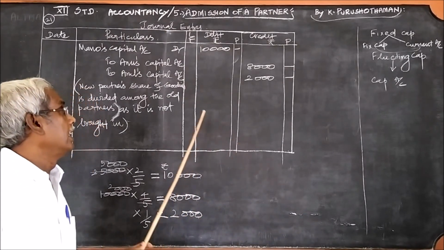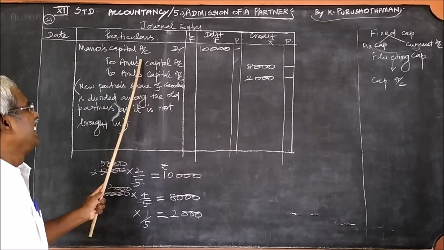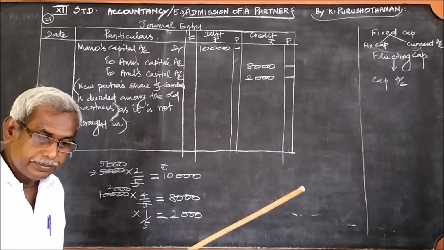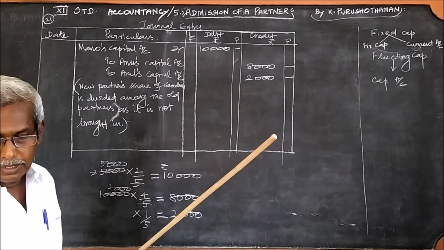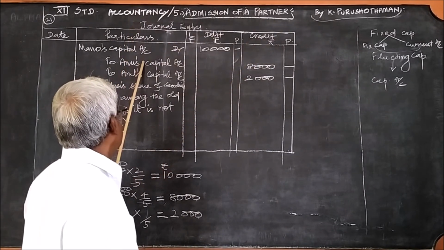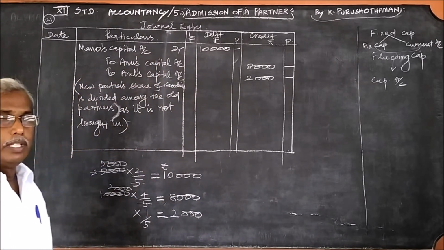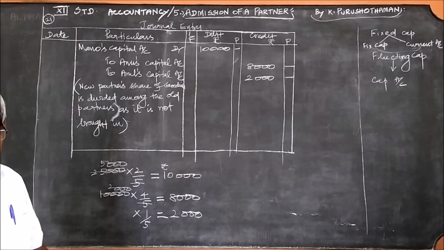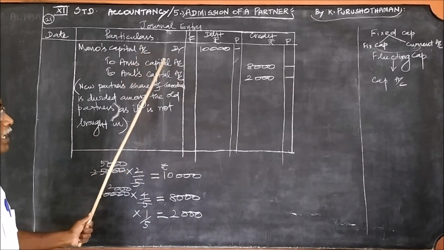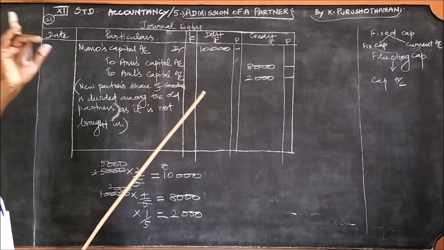The first thing regarding the journal entry: generally, what should be written in the credit of the journal entry? In 20, fixed capital method is followed. Therefore, in 20 we wrote the partner's current account. But in this problem, fluctuating capital method is followed. Therefore, the old partners' capital accounts, that is Anu's capital account, Arun's capital account. This is the first difference.